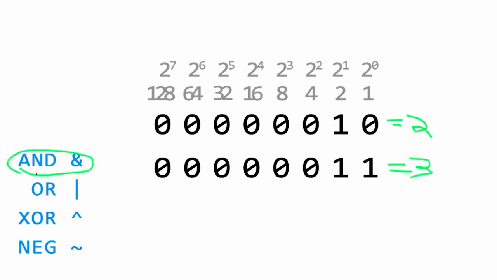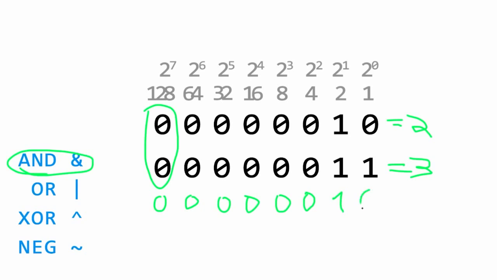If we want to do an AND operation between both of these, we just do a normal Boolean operation on each bit, meaning that both of them have to be 1 in order for the output to be 1. So over here we do 0 and 0, and the result of that is going to be 0. This one is also going to be 0, and so on. Then we get to this one, 1 and 1, both are 1, so this one does result in 1. And then we've got 0 and 1, that one does equal 0. So this whole thing equals a 2. Doing a bitwise AND operation between the number 2 and number 3 equals the number 2.